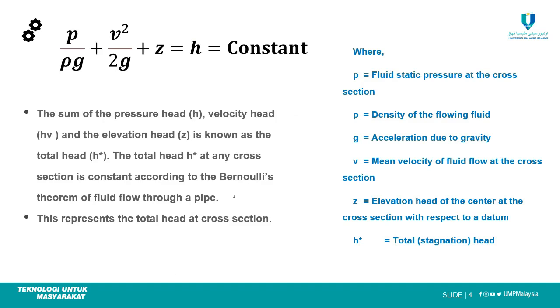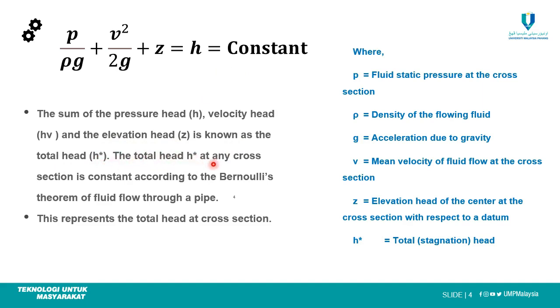From the formula, P is the fluid static pressure at the cross section, rho is the density of the flowing fluid, g is the acceleration due to gravity, v is the mean velocity of fluid at the cross section, z is the elevation head of the center at the cross section with respect to the datum, and h is the total stagnation head. The sum of pressure head, velocity head hv, and elevation head z is known as the total head.